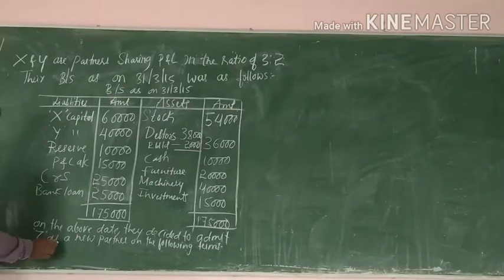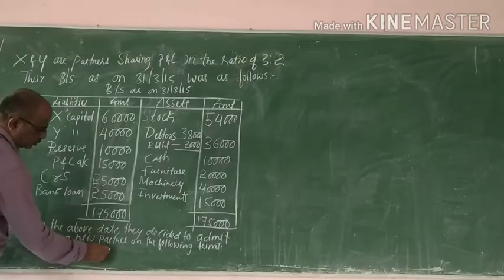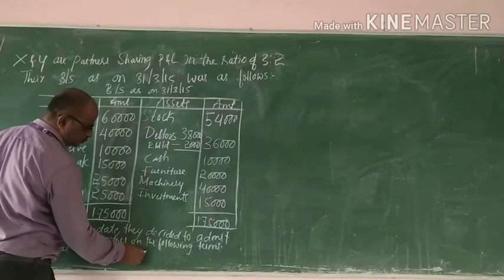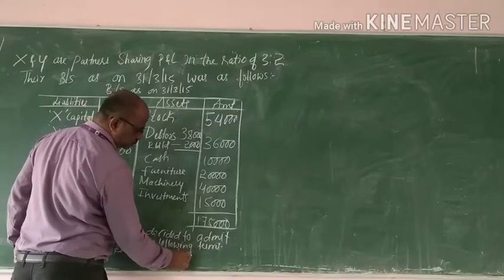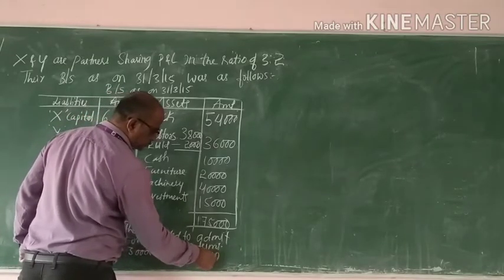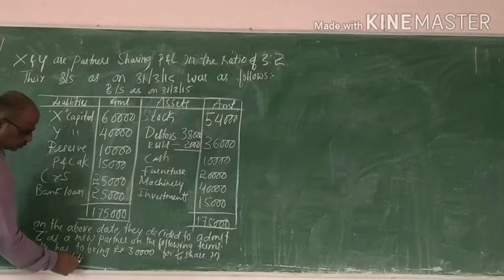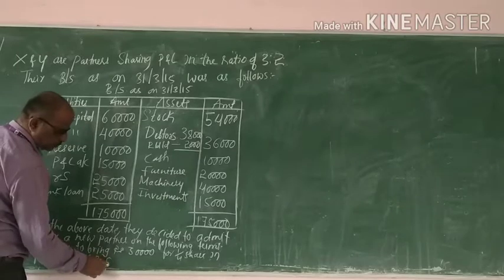He has to bring rupees 30,000 for 1/4 share in future profits, and rupees 5,000 for goodwill.